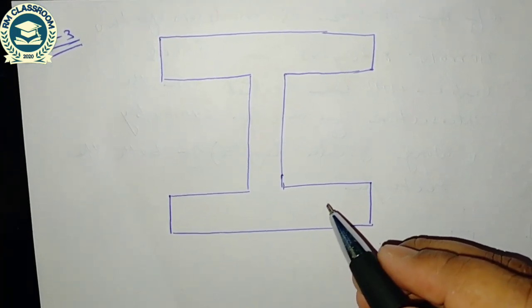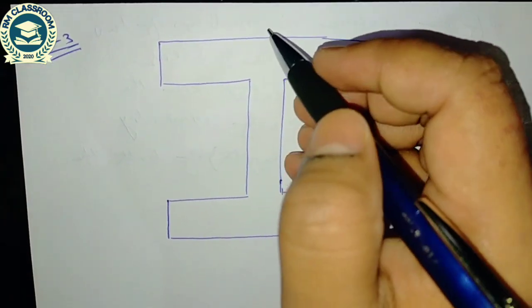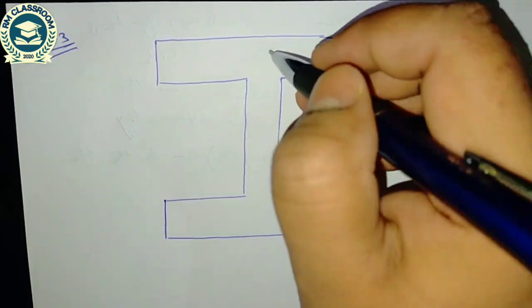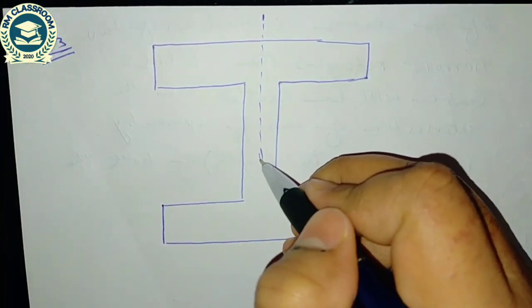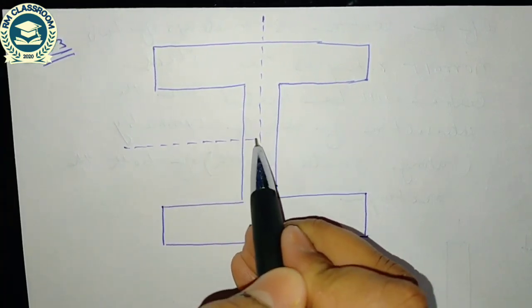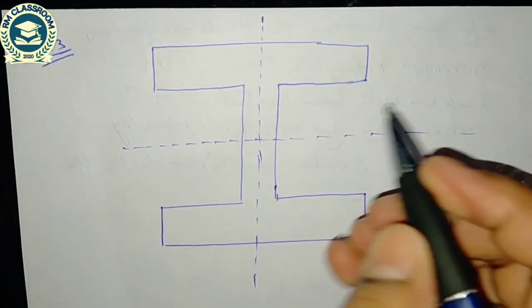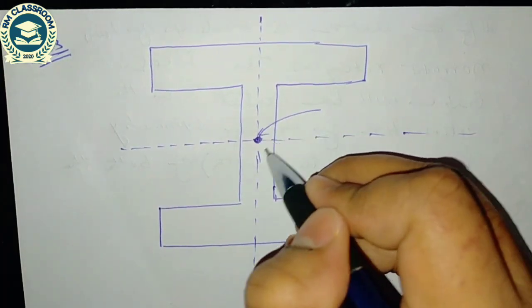So the axis of symmetry... this is the shear center S.